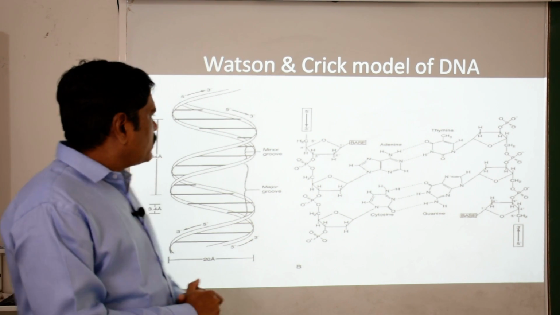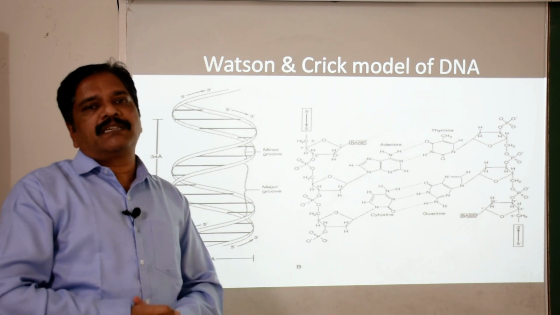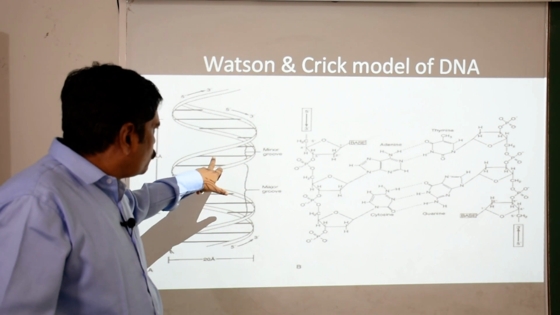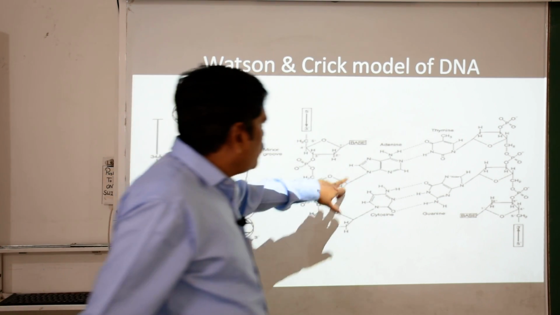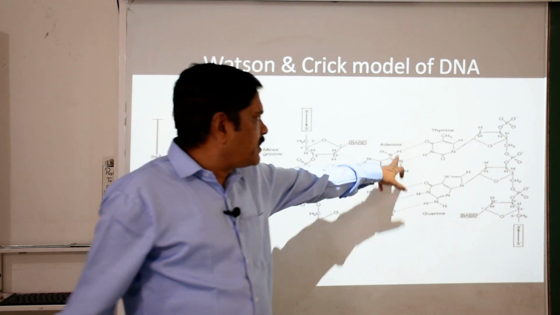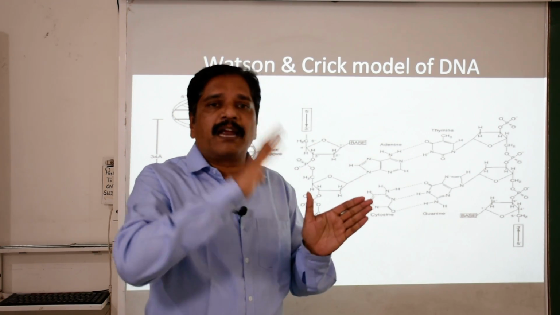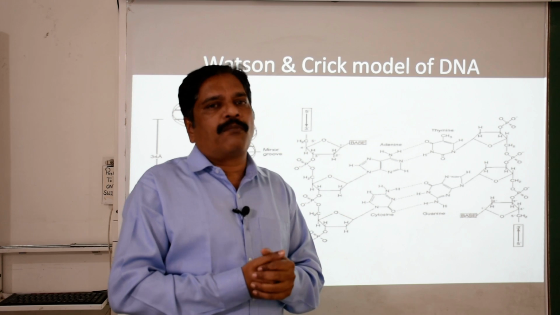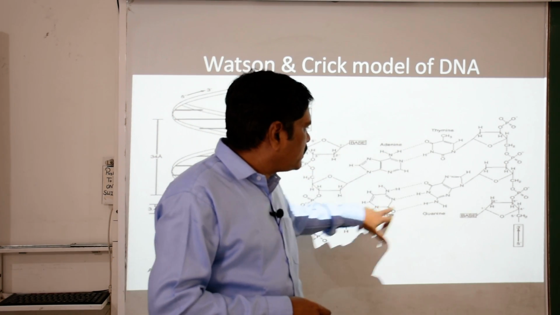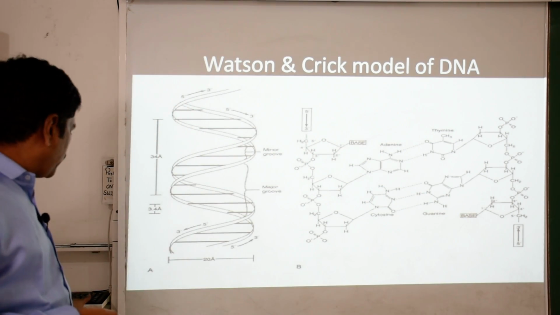Okay, now the next feature is its diameter. Its diameter is nearly 20 angstrom. Always, these two nitrogenous bases, see, here is one base pair and the second one, they are connected with the help of hydrogen bonds. If there is A and T, one purine and one pyrimidine, these are complementary. This AT is connected with a double hydrogen bond and this C and G is connected with a triple hydrogen bond. So remember this base pairing.